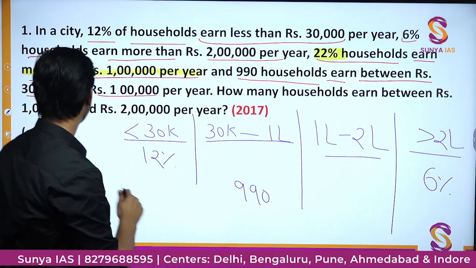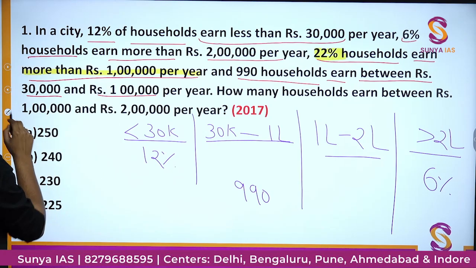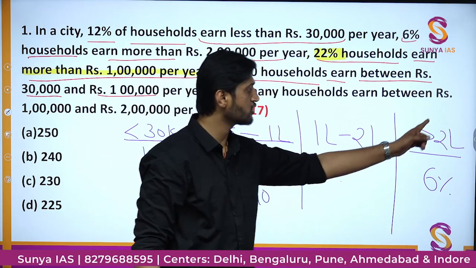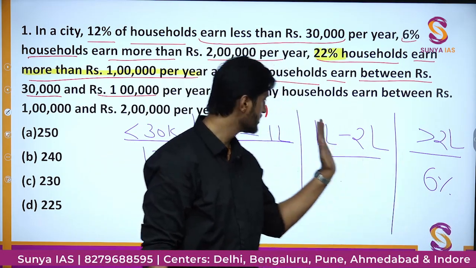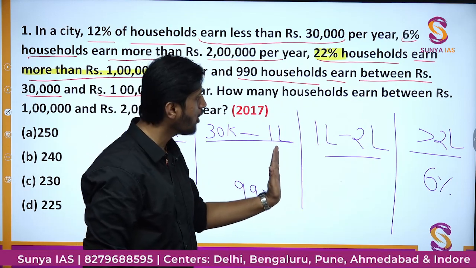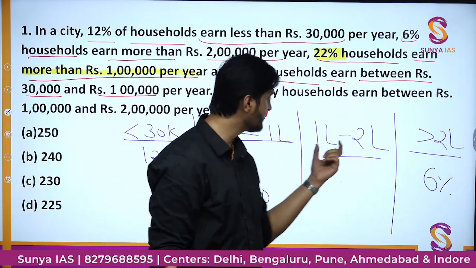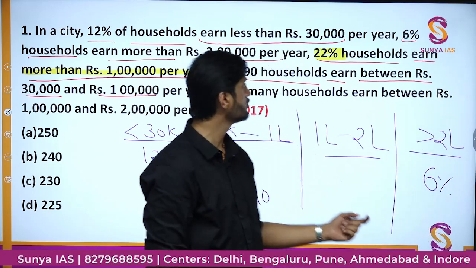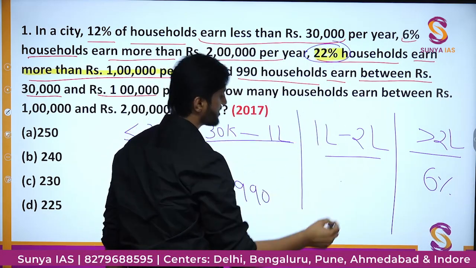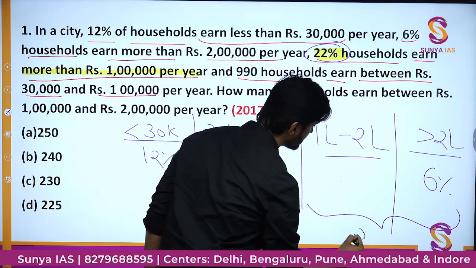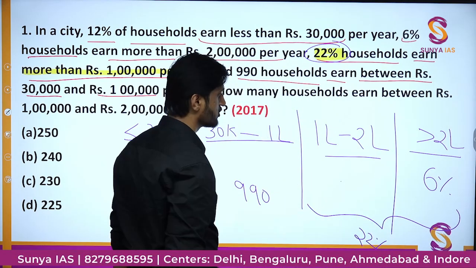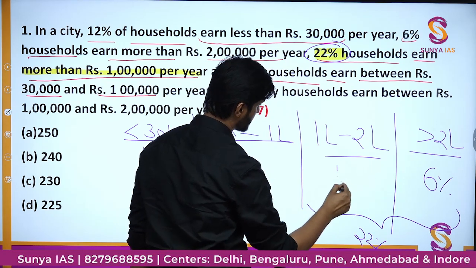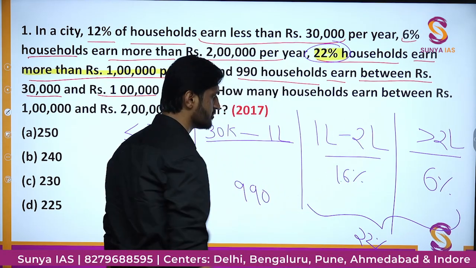So they are not only those households which fall into this category, but those households also which fall in this category. Since this is the 1 lakh barrier, all those above it, be they from the 1 lakh to 2 lakh bracket or above the 2 lakh bracket, all will be included in this 22%. So this total is nothing but 22%. So how much is it going to be? I think it is going to be 16% who are earning in this bracket.